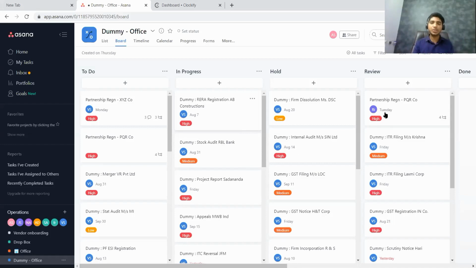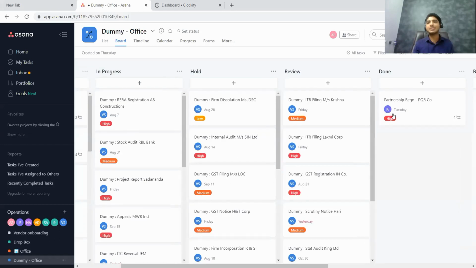Once another person reviews it, the reviewer can pull this task and put it under one more tab. If you can see, this tab is done. Done refers to the task being complete. But whether the task is complete in every sense, the answer is no. Once the task is done, it has to be either billed or not billed. Not billed, maybe it could be a free task, a pro bono task you're doing, you're filing an income tax return for free, or doing partnership registration for free. In any case, once the task comes under the done tab, it has to be moved either to billing or pro bono, that is, free of cost.